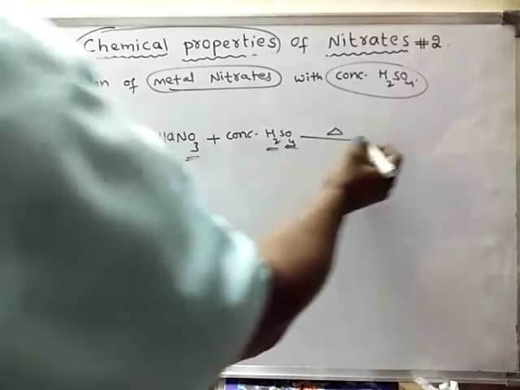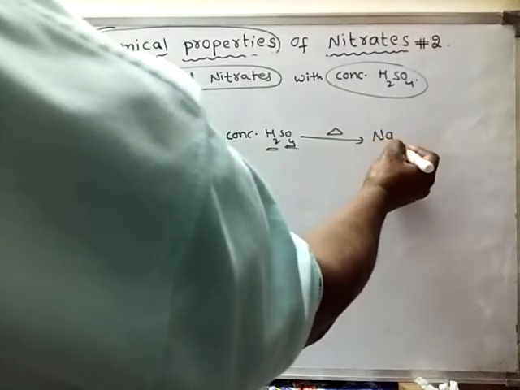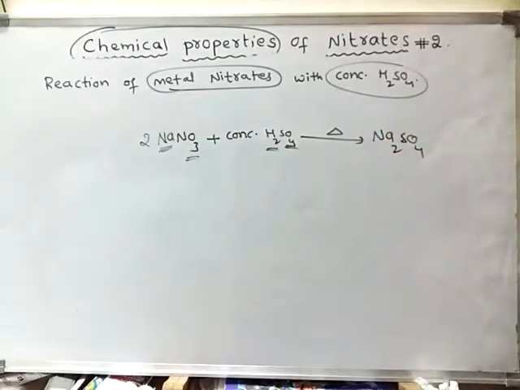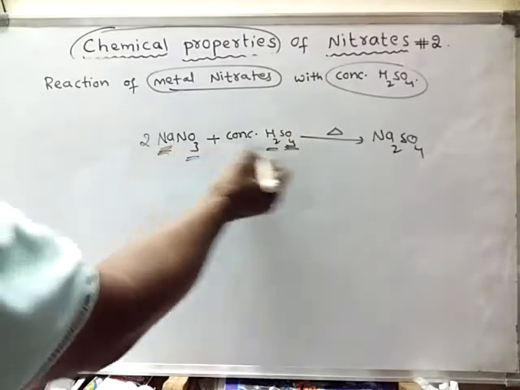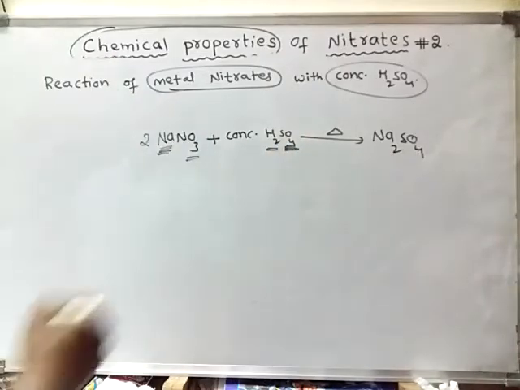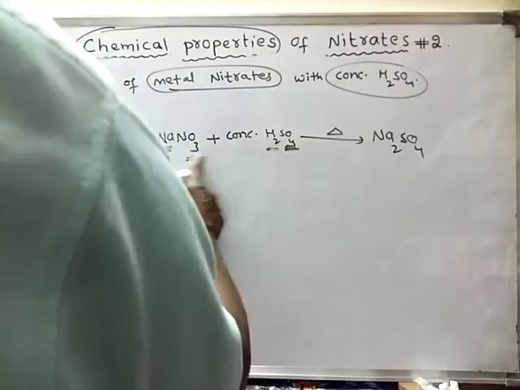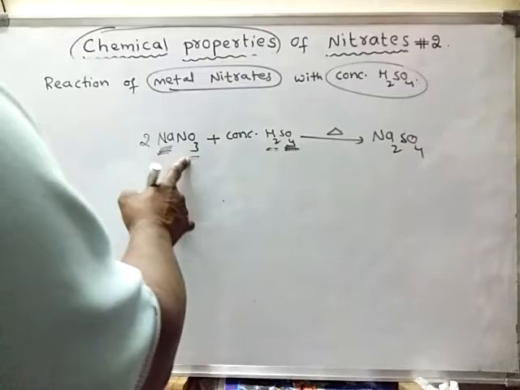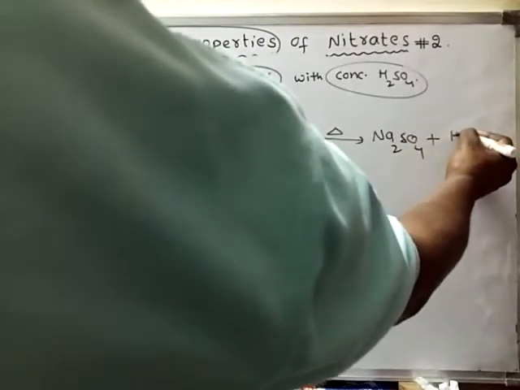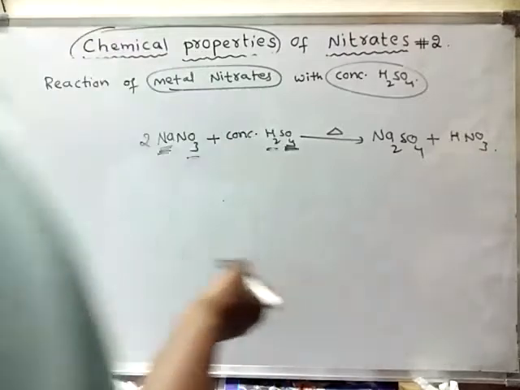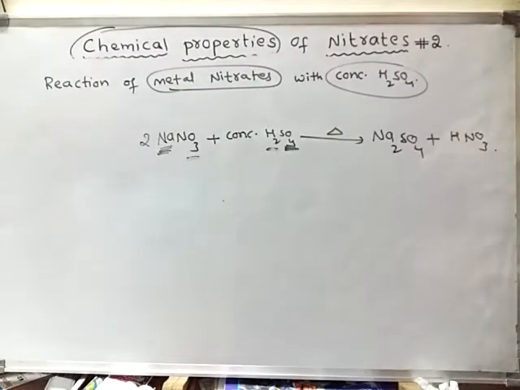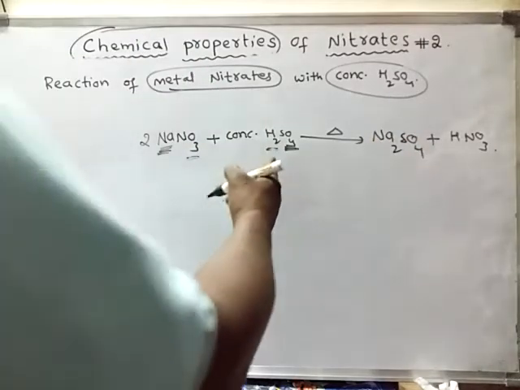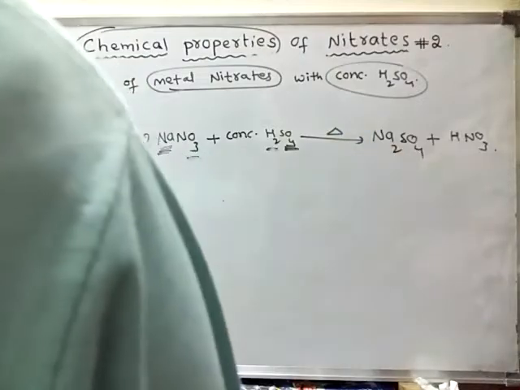So finally it forms Na2SO4, the salt of sulfuric acid, sodium sulfate, and also nitric acid is formed. These two hydrogens will combine with 2 NO3, so it forms HNO3, nitric acid. That means when metal nitrates react with concentrated acids, they form their metal salts. So this is the sodium salt of sulfuric acid.